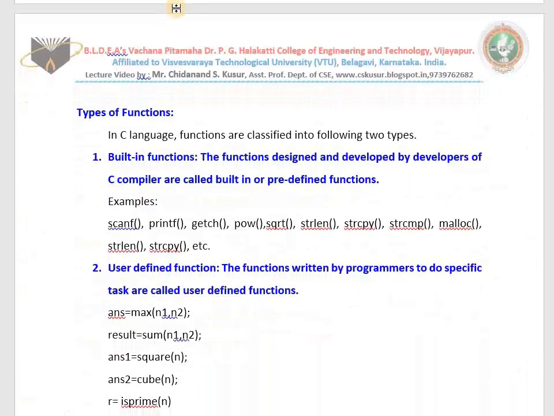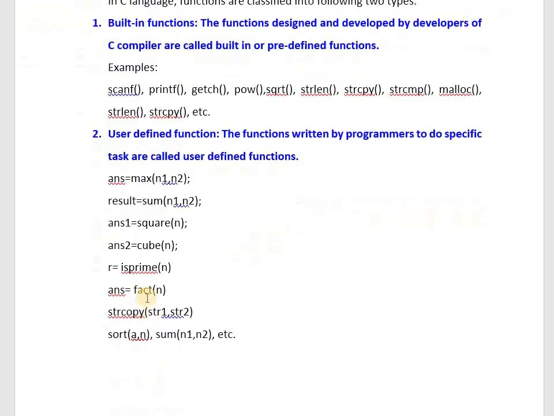Functions are classified into two types, built-in functions and user-defined functions. The functions created by us, the programmers, are called user-defined functions. The functions which are already available, designed and developed by the developers of C language, are called predefined functions. Scanf, printf, getch, power, square root, string handling functions are not created by us, they are given by them. We just use them. But max, sum, square, cube, is prime, fact, strcopy, sort are created by me.